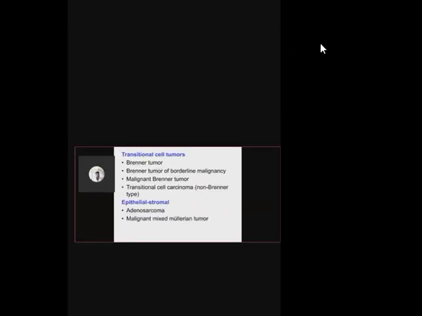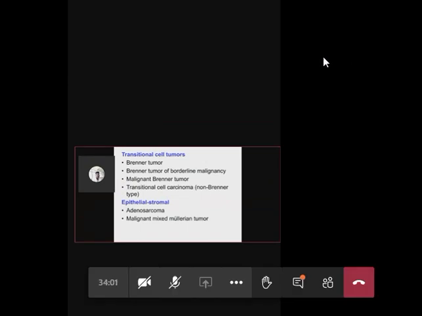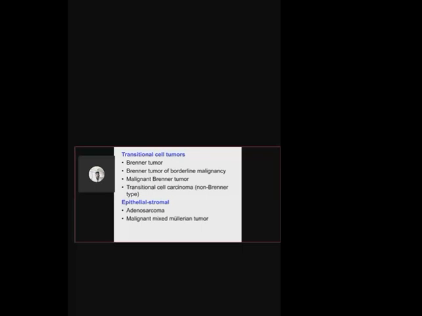Then in the surface epithelium, the last type of tumor is the epithelial stromal, a combination of epithelial and stromal, that is adenosarcoma and malignant mixed Mullerian tumor. These tumors are not as common as other tumors arising from the surface epithelium, okay? But if it arises at all, the prognosis is not very good. So what do you have in epithelial stromal tumor? You have adenosarcoma combination. Adeno means epithelial origin, sarcoma means stromal origin, mesenchymal. Then you have malignant mixed Mullerian tumor.